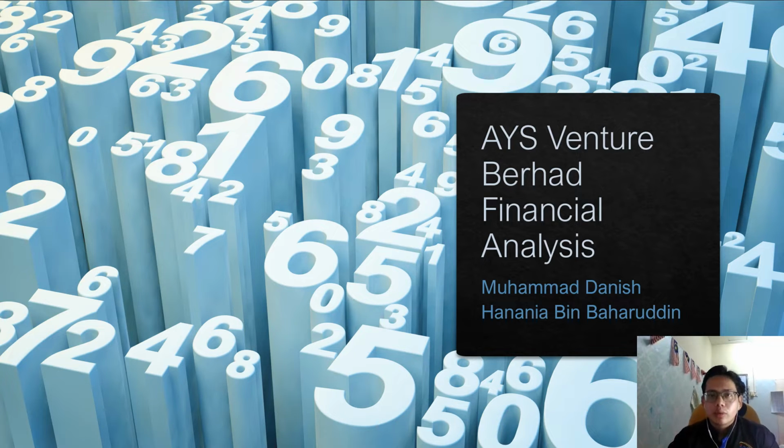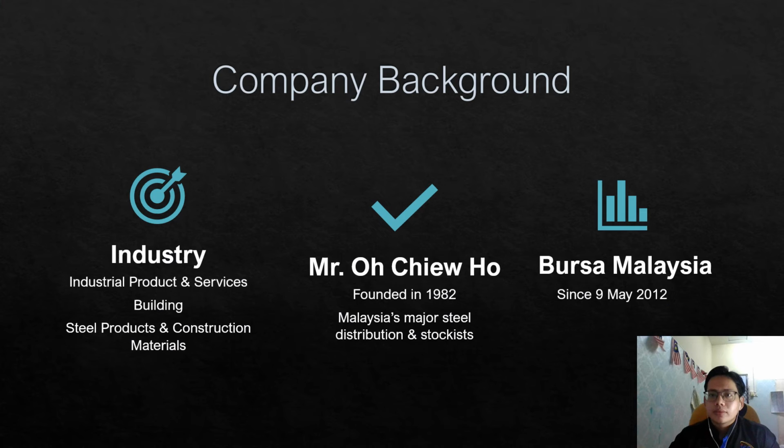Today, my name is Muhammad Danish Hanania bin Baharuddin. My matrix number is 17205-158, and today I would like to present my company financial analysis, which is AYS Venture Berhad Financial Analysis. Before we start, let's take a look briefly at the company background.